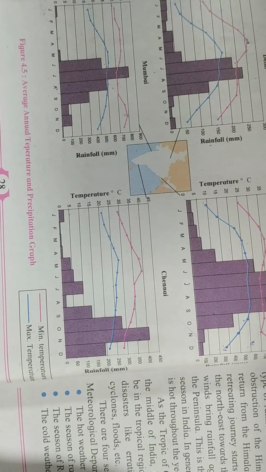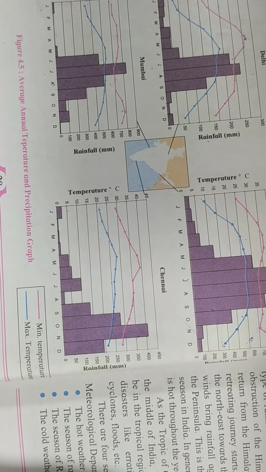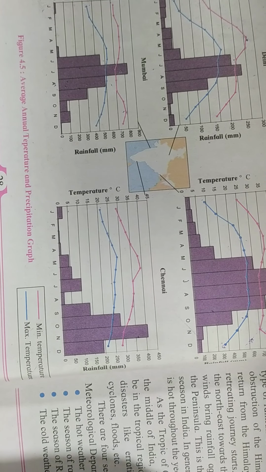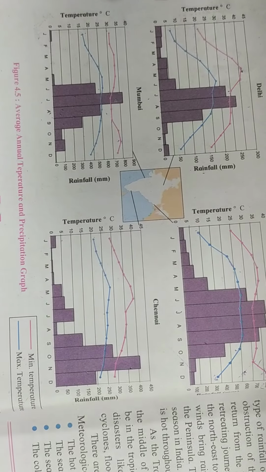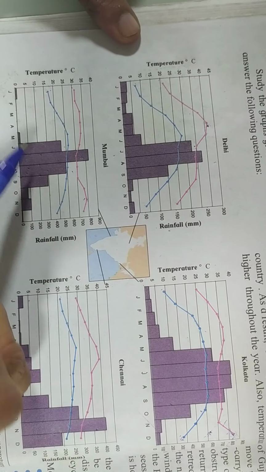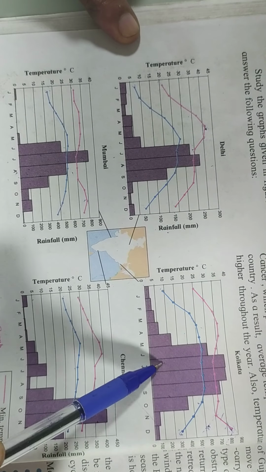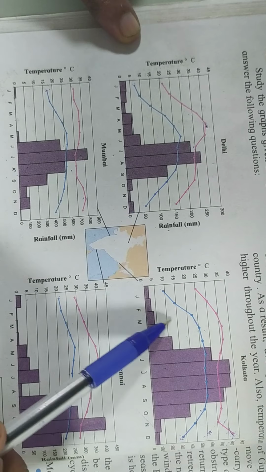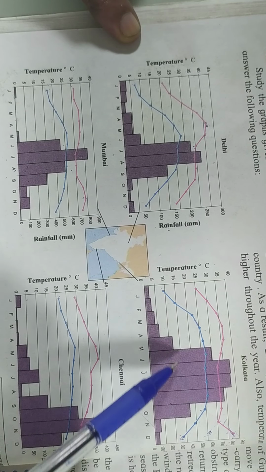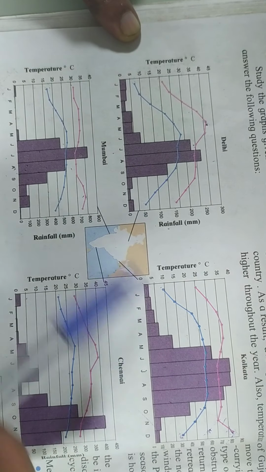Classify the cities as cities with equable and extreme climates. So we will have to find out which are the cities which have equable climates. What is the common thing? They receive rainfall from the southwest monsoon winds, and they rain from June to September. So let us write down equable climates in these 3 cities.